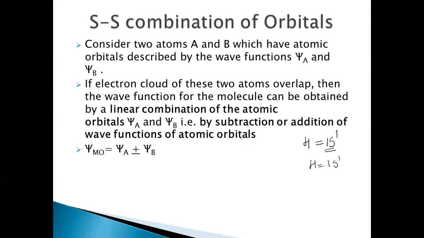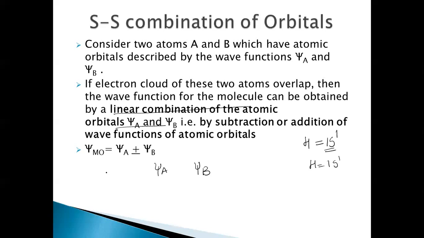Right. Now we have already said that atom A is represented by wave function psi A, and atom B is represented by the wave function psi B. And I said the wave function of this molecular orbital can be obtained by the linear combination of these atomic orbitals psi A and psi B.